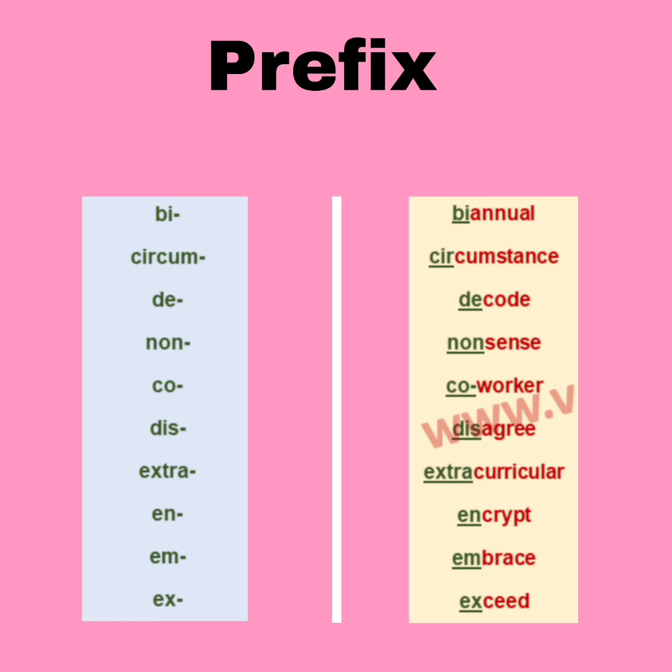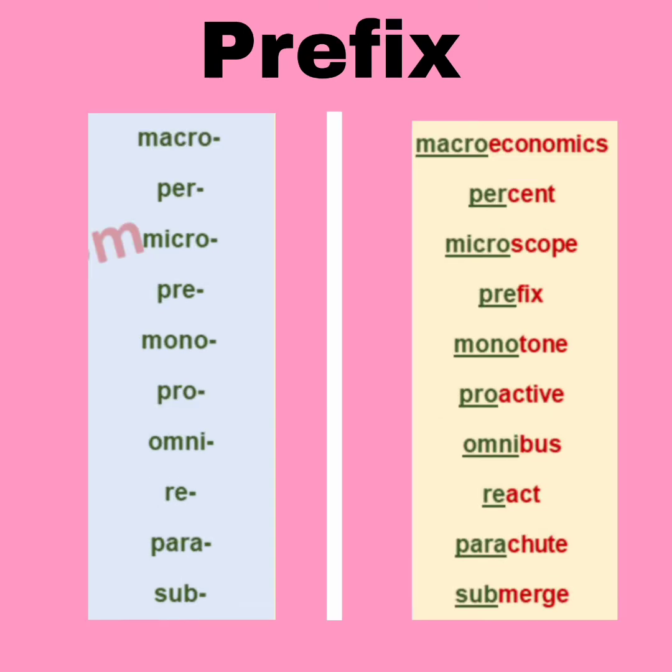Circular, extracurricular. Crypt, encrypt. Brace, embrace. Seed, exceed. So you can easily see that in this the words are given to us and I have fixed some letters at the beginning, and by fixing that I'm getting new words.